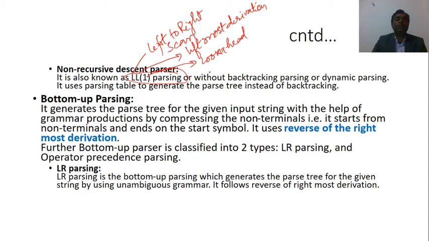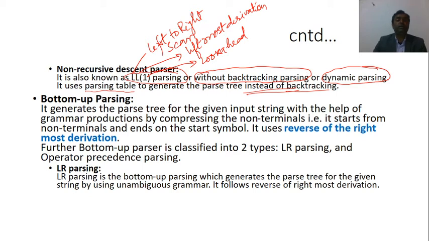Or it is also known as without backtracking parsing, or dynamic parsing, or predictive parsing also, because it uses the parsing table. Here we generate a parsing table to find out the parse tree instead of using the backtracking. Here backtracking is not used. That's why it is known as without backtracking parsing.